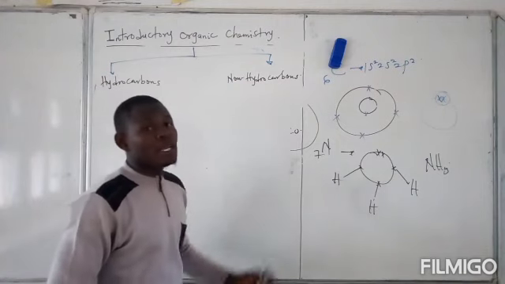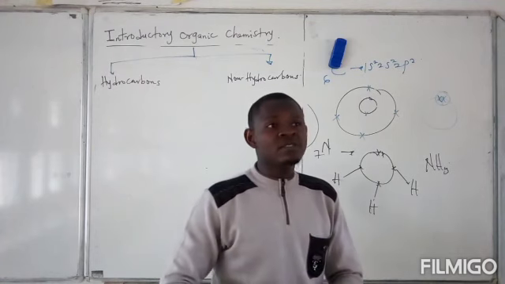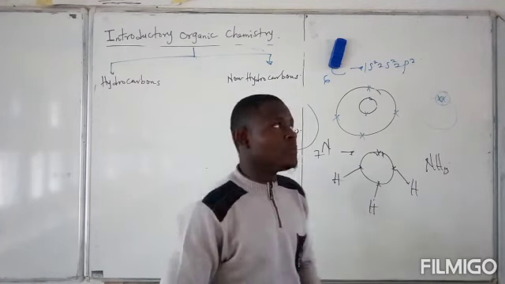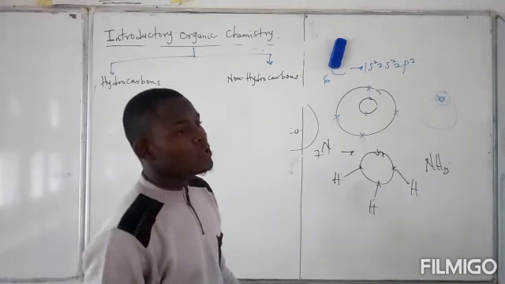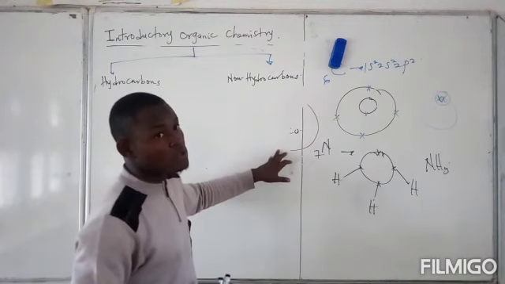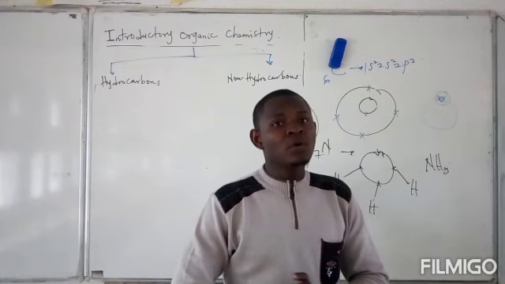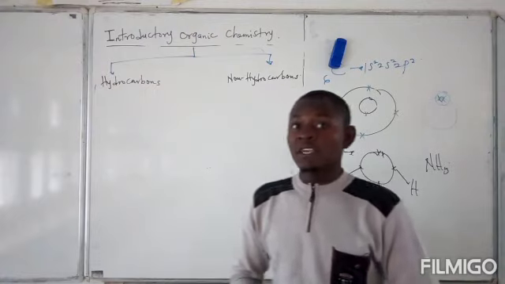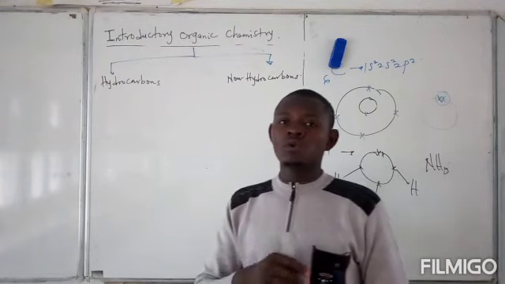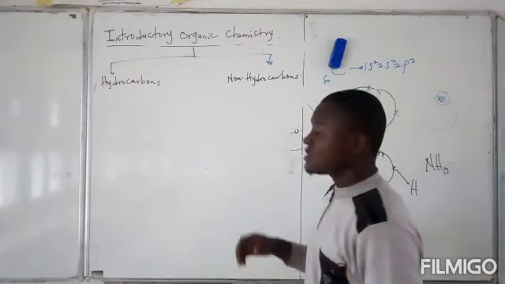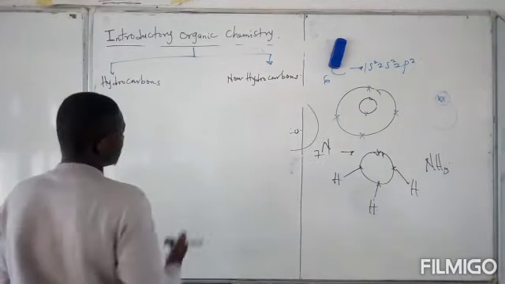However, the non-hydrocarbons, in addition to carbon and hydrogen, could also contain an additional element, for instance nitrogen, sulfur, and any other element. Yet they are organic compounds. These kinds of organic compounds are not regarded as hydrocarbons. They are organic compounds, but they are non-hydrocarbons, because they do not contain carbon and hydrogen only. They contain some other elements in addition to carbon. For instance, the first example I gave was urea. Urea, in addition to carbon and hydrogen, also contains nitrogen. So because of this, it is a non-hydrocarbon. Now, both the hydrocarbons and the non-hydrocarbons could be saturated or unsaturated.